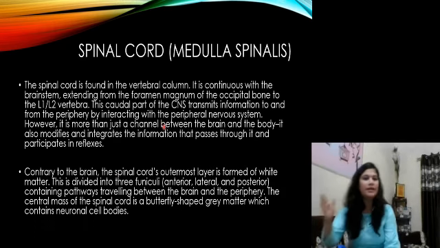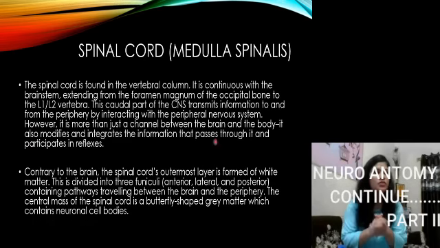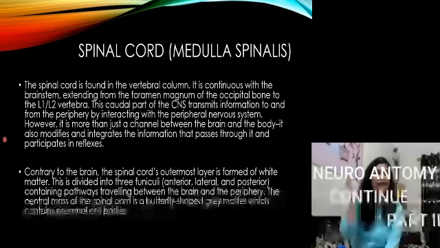If we talk about brain blood supply, the brain's arterial supply is provided by two major sources, that is the internal carotid artery and the vertebral artery.